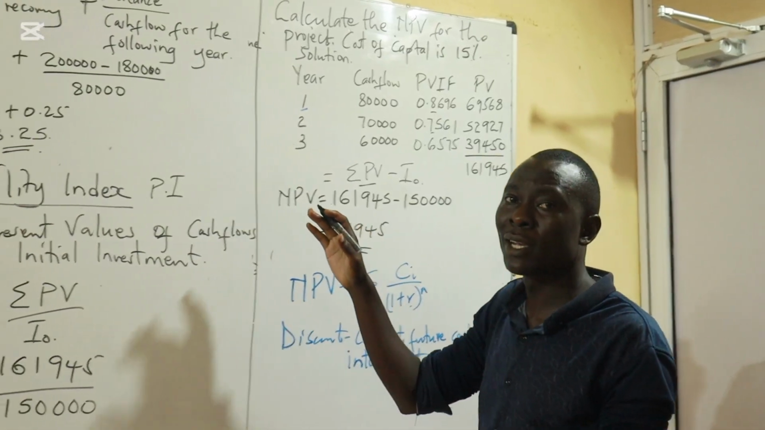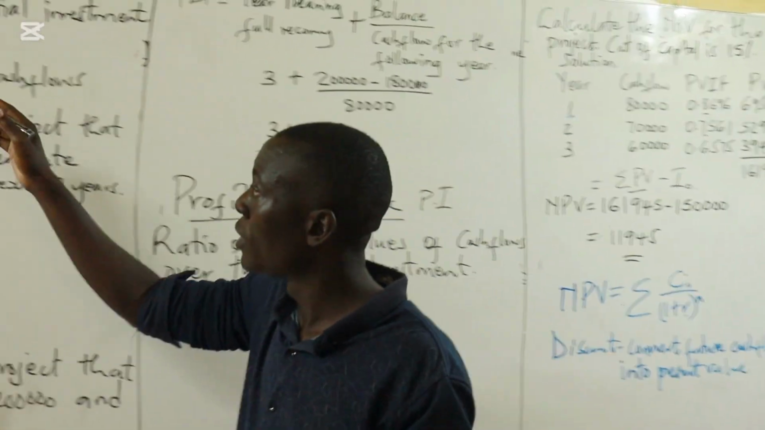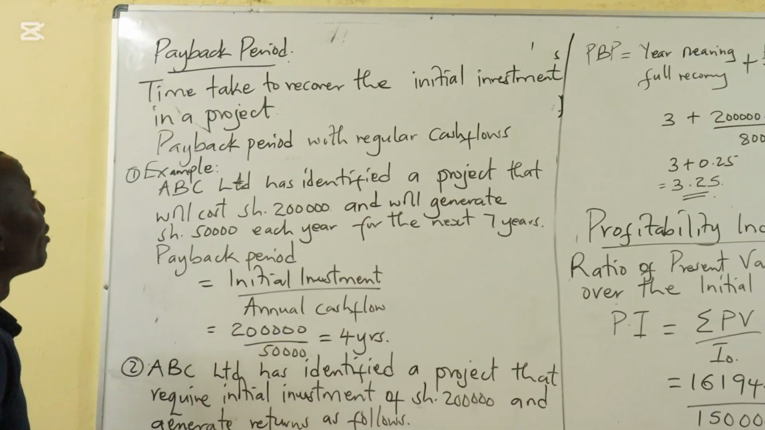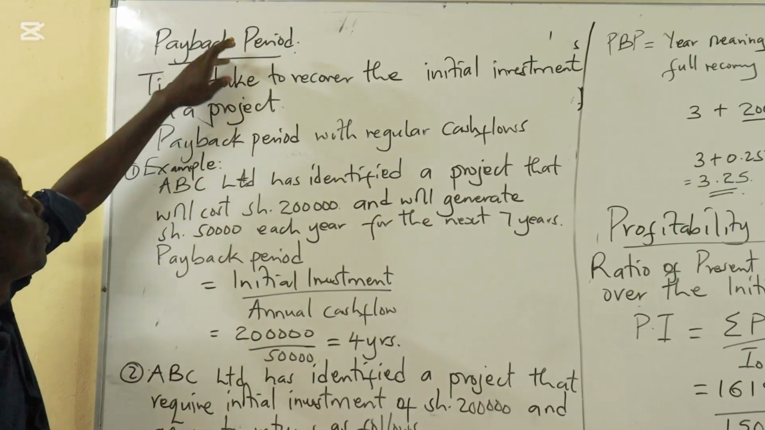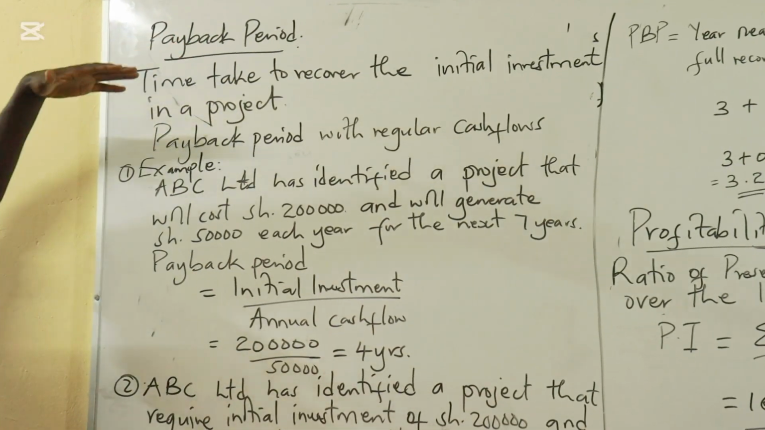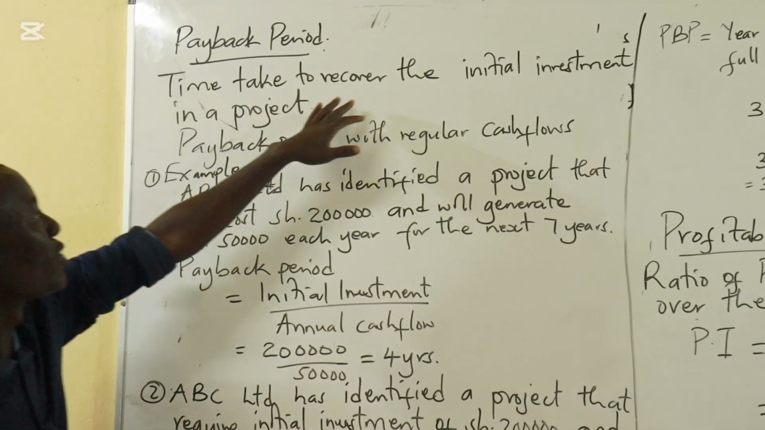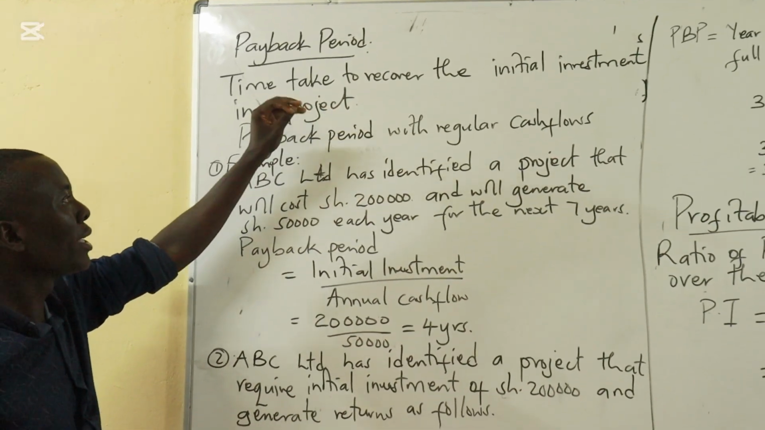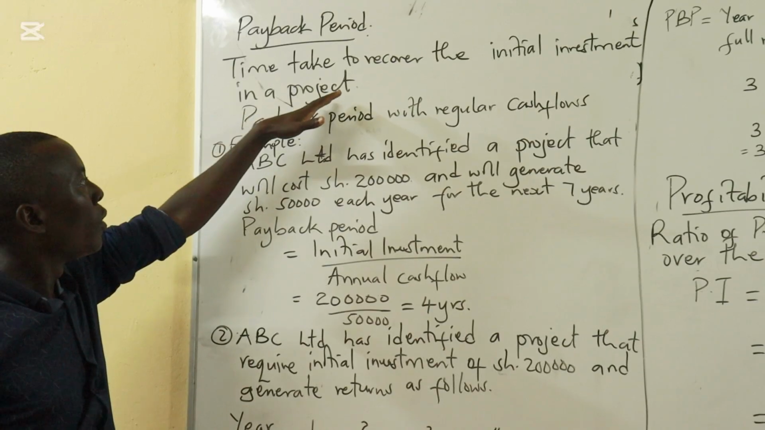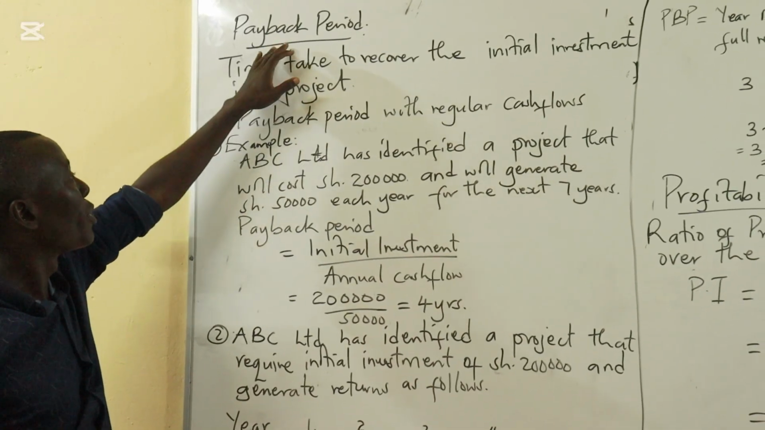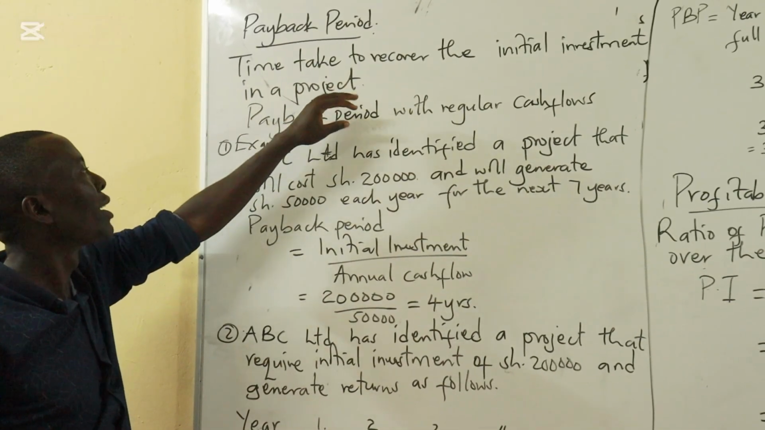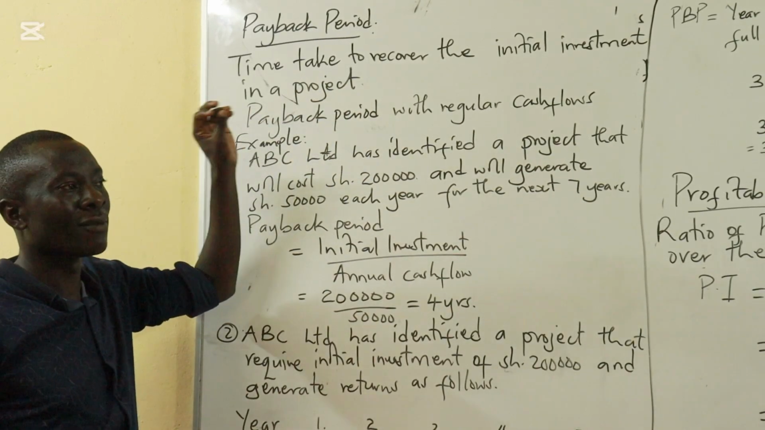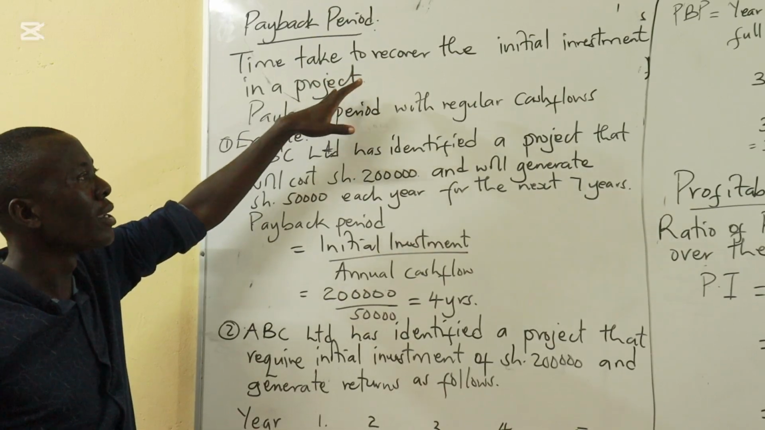So NPV is the first technique that we use for project appraisal. The second technique that we use for project appraisal is the payback period. And from the title, we are looking at the period, that is the time that will be taken to recover the initial investment in the project. Therefore, when we make a decision based on payback period, we will choose the project that takes the shortest time for us to recover our initial investment.